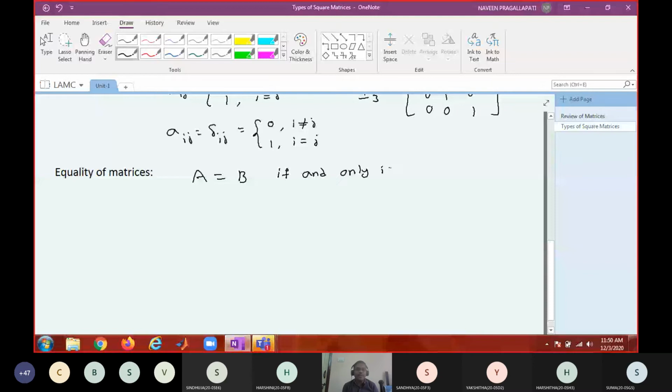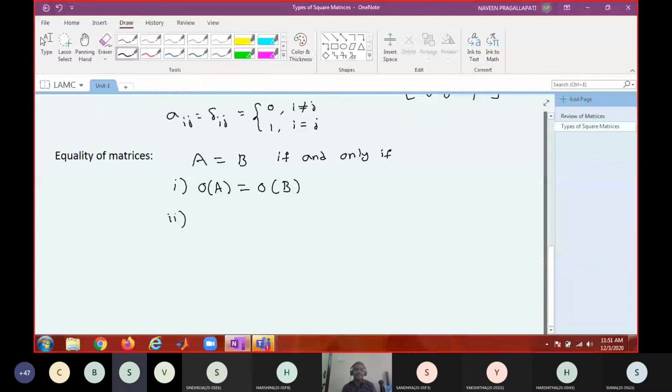First condition, both should have same order. Order of A must be equal to order of B. What is the second condition? Each and every element must be same. That means what? Suppose 1 2 3 4 and 2 1 4 3. Are these two equal or unequal?